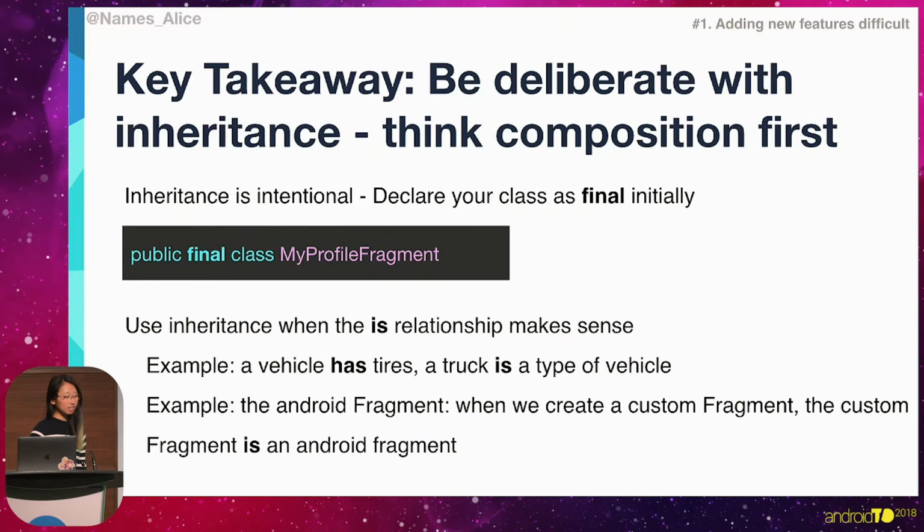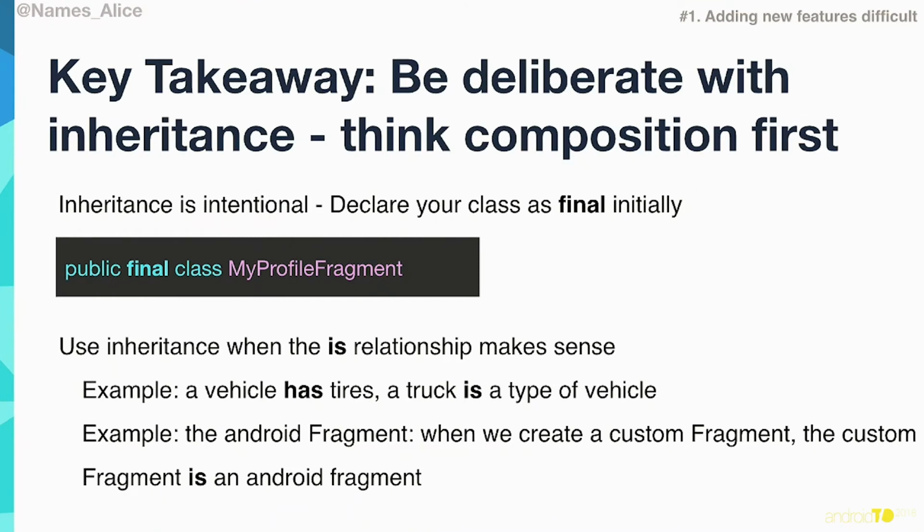And you can use inheritance when the is relationship makes sense. For example, a vehicle has tires, and a truck is a type of vehicle. And in the Android fragment world, when we create a custom fragment, we are inheriting from the Android fragment, and that is inheritance. All right, problem number 2.